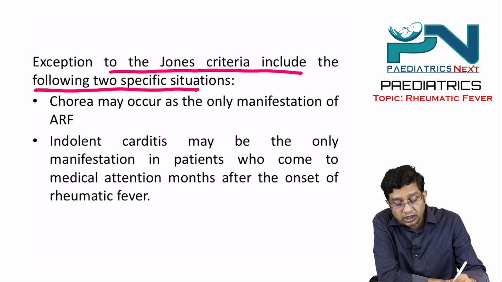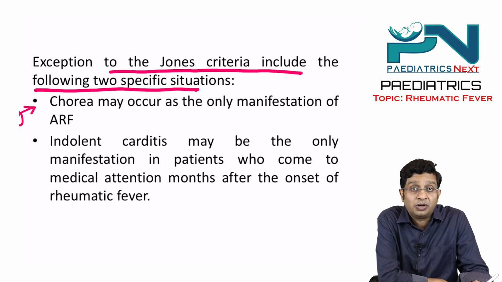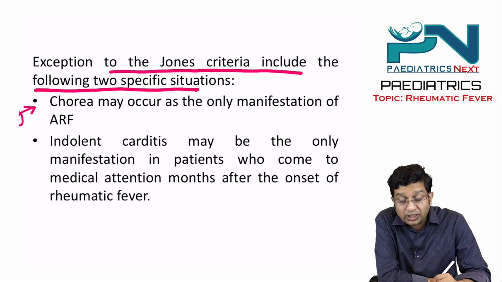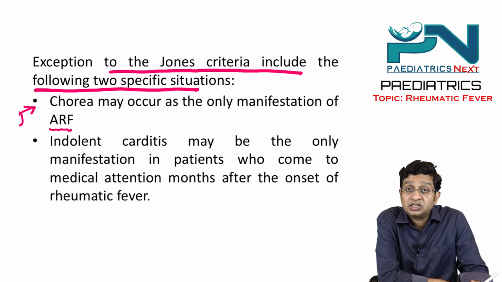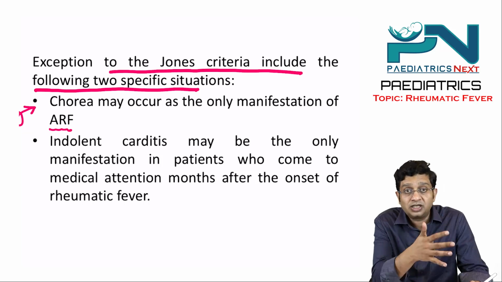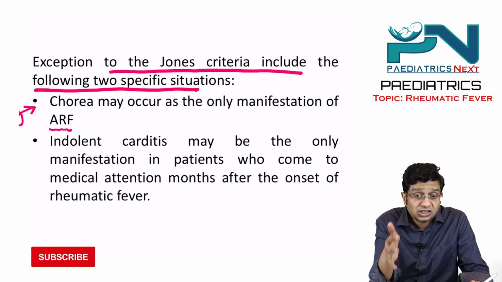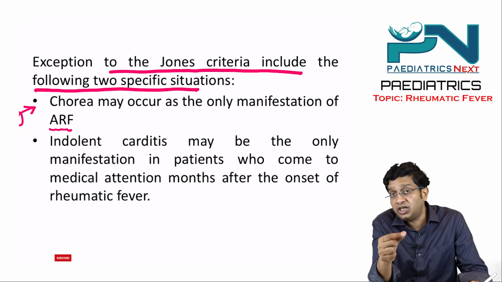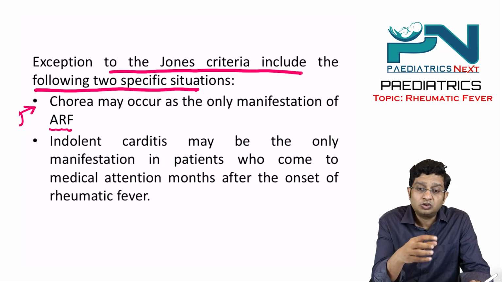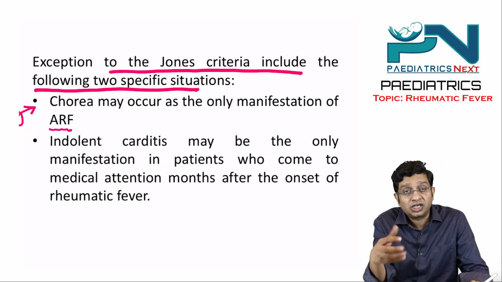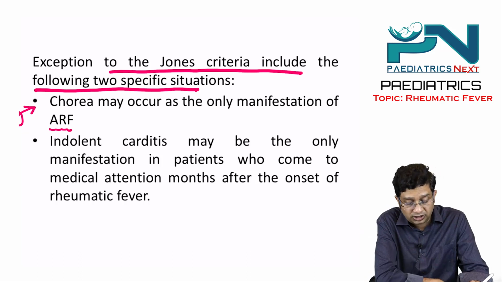Chorea may occur as the only manifestation of acute rheumatic fever. No other minor features, no other evidence of streptococcal infection, because there is a long latent period between streptococcal pharyngitis and chorea.